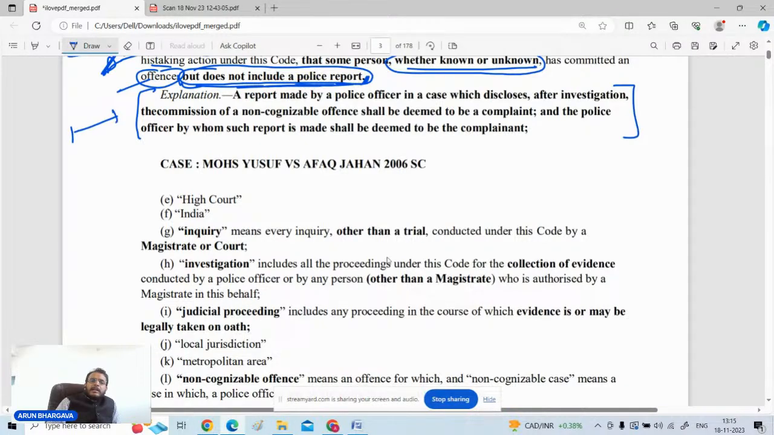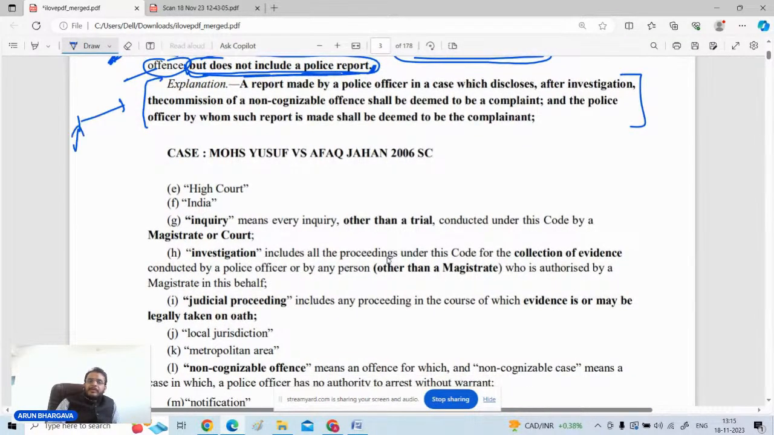Now, apart from this, there is a situation where initially the investigation has proceeded as it is a cognizable offense, like the FIR is lodged and thereafter the investigation is started without the permission of the magistrate. But subsequently, when the charge sheet is filed, it is disclosed that the offense is of a non-cognizable character. So the moment after the investigation it appears that the offense is non-cognizable, the police officer filing that police report will be considered to be a complainant, and the police report will be considered to be a complaint